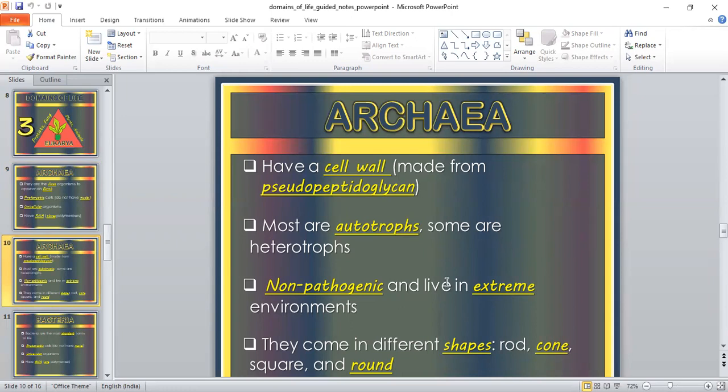No other microorganism is known for this kind of activity, because they can survive only in the normal environment. They cannot tolerate high temperature, high salt concentration, or low pH.